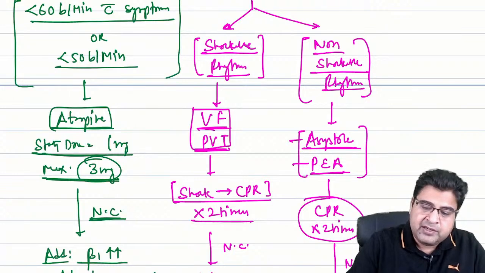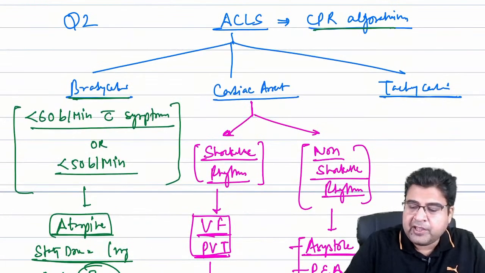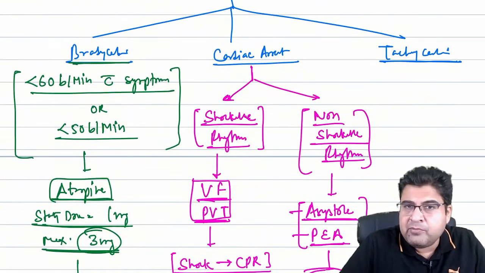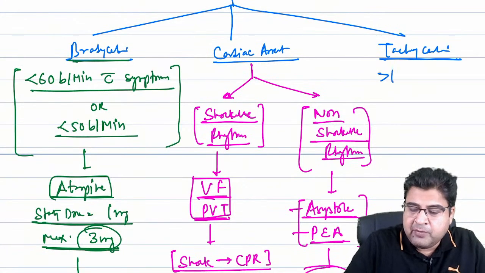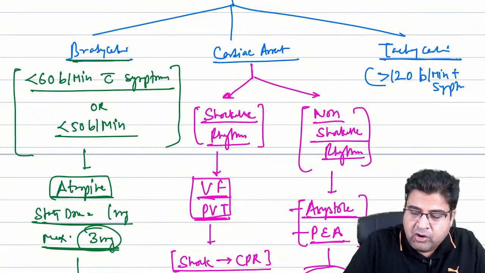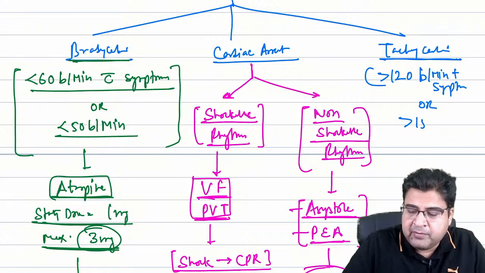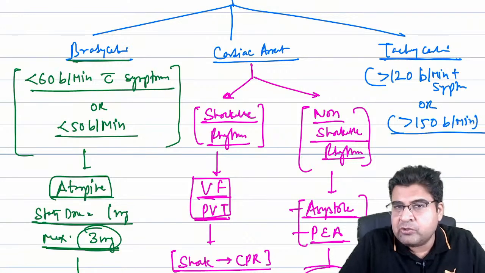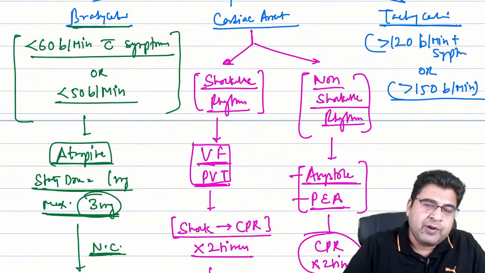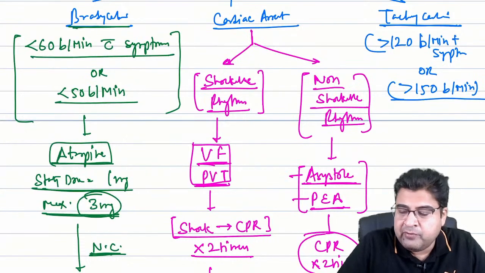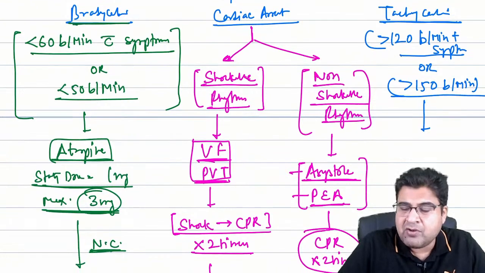Now the third presentation is that the patient can come to you with tachycardia. So the patient heartbeat is more than 120 beats per minute with symptoms, or more than 150 beats per minute with or without symptoms. In these cases, we need to treat the patient. So the patient has got tachycardia.